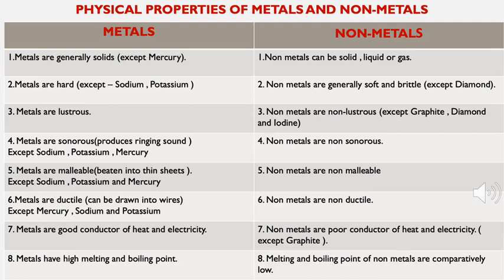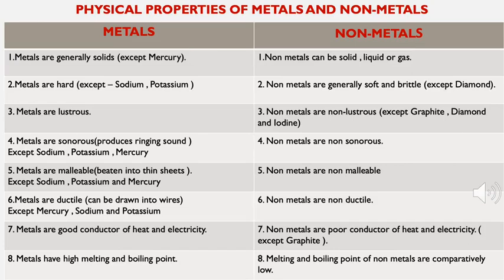Now, the sixth point is metals are ductile. It means they can be drawn into thin wires except mercury, sodium and potassium. But when we talk about nonmetals, they are non-ductile. They cannot be drawn into thin wires. Now, metals are good conductors of heat and electricity, but the nonmetals are poor conductors of heat and electricity except graphite. You might be knowing that graphite is a very good conductor of heat as well as electricity.